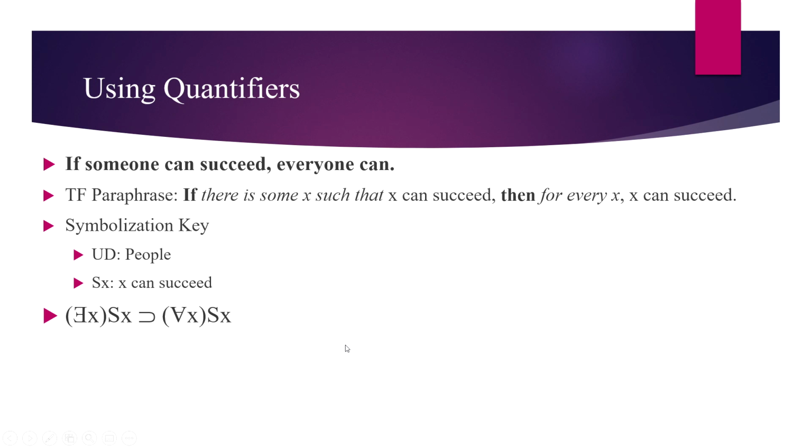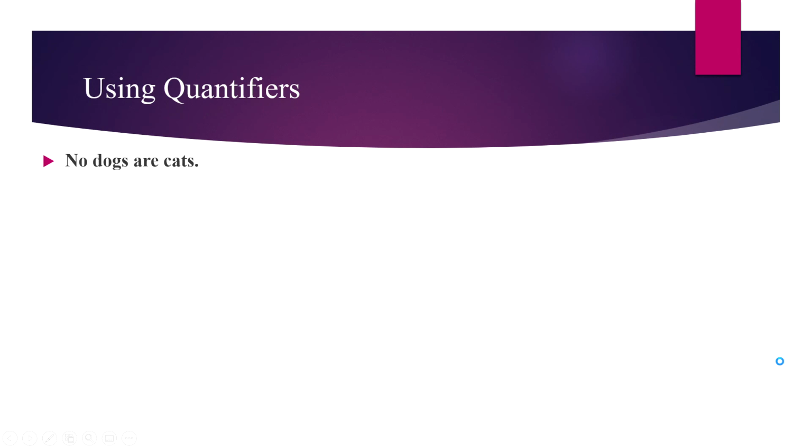Let's look at one last example. No dogs are cats. "No" here indicates that we'll be using a negation as well as using a quantifier. Before we get into the ways to do that, let's set up our symbolization key. Our universe of discourse here we'll say is animals. And then we have two predicates, D for X is a dog and C for X is a cat. So how can we paraphrase "no dogs are cats" truth functionally?